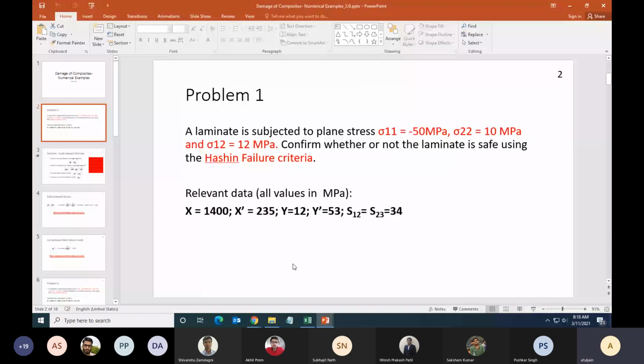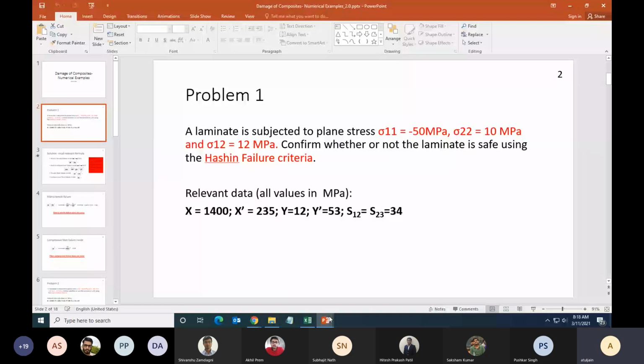A laminate is subjected to plane stress. Sigma 1 is minus 50, sigma 2 is 10, and sigma 12 is 12 megapascal. You have to confirm whether or not the laminate is safe using the Hashin failure criteria. So let us recap our Hashin failure criteria.